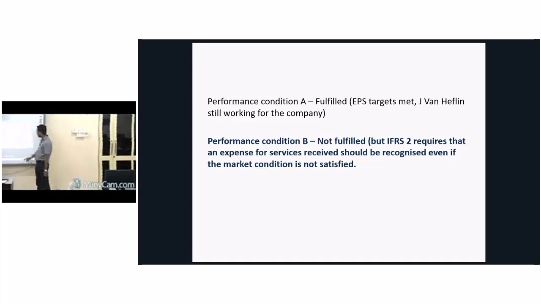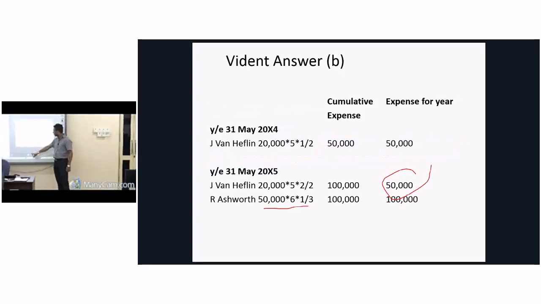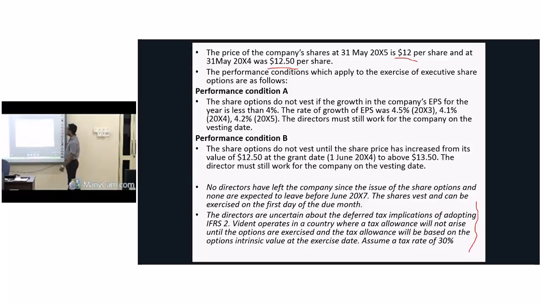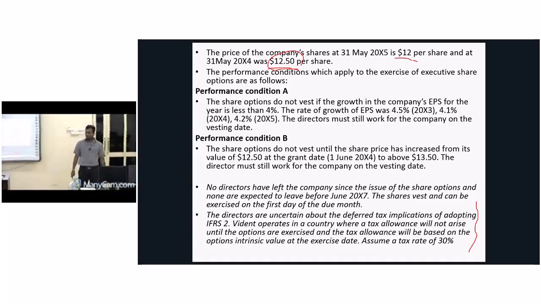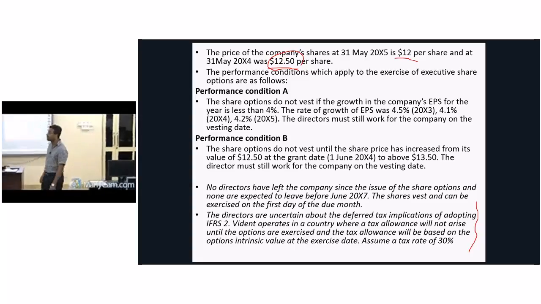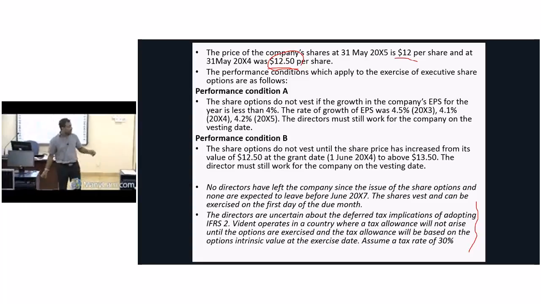Then you have to fill it. What is performance condition B given in this? Look at this one. Condition B. The share options do not vest until the share price has increased from its value of 12.50 at the grant date to above 13.50. But what is the ending value? 12.50. Then do you give them anything? No. Therefore, performance condition B is not satisfied. Therefore, the company will not pay any amount to the second person.